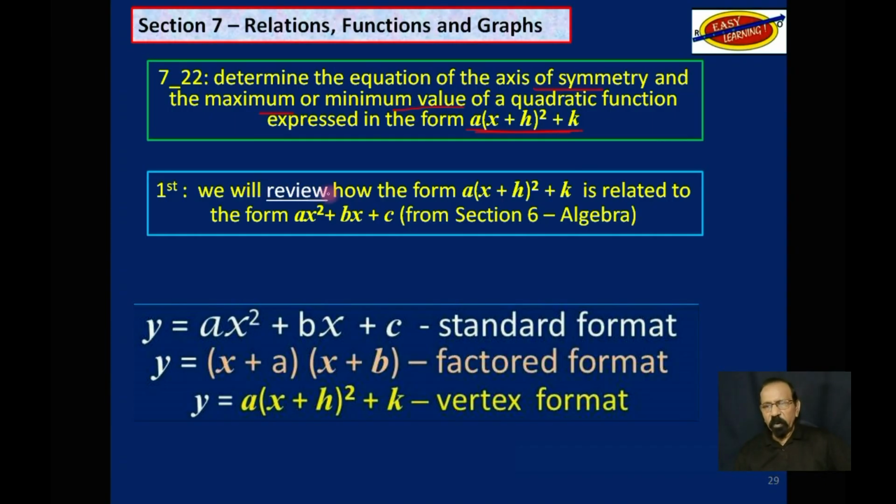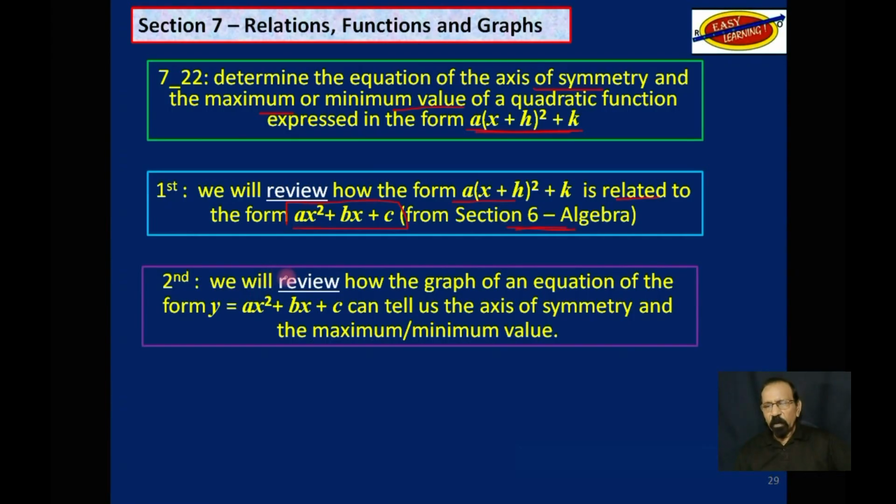So first of all, we will review how this form is related to this other form that you are quite familiar with. And we did that in section 6, algebra. Then secondly, we will review how the graph of an equation of the form y is equal to ax squared plus bx plus c can tell us the axis of symmetry and the maximum or minimum value.